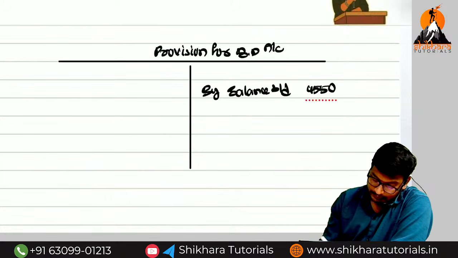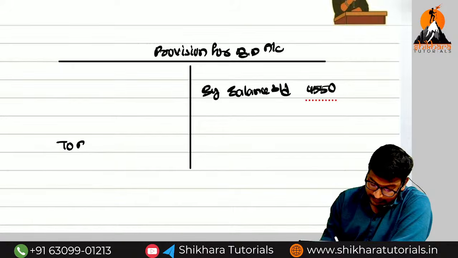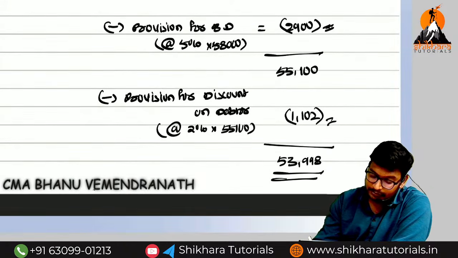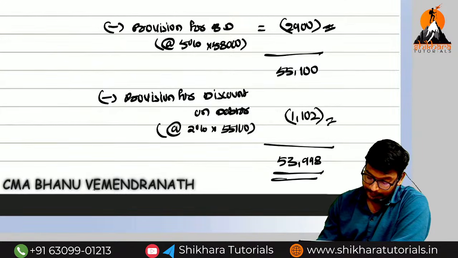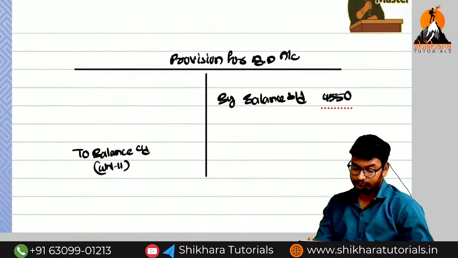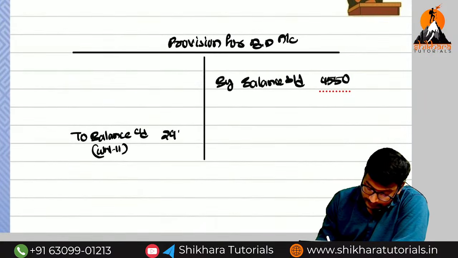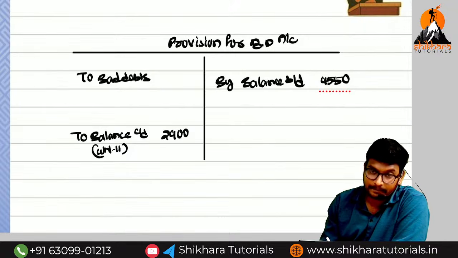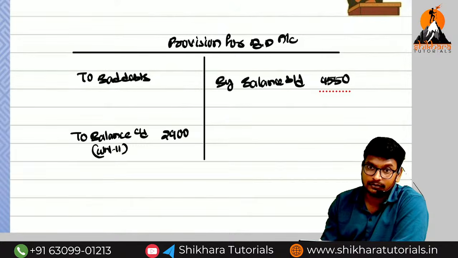Next we have to find out the closing balance. To balance carried down. The closing balance we have found out in working note number 2. How much amount have we found? 2,900. And to bad debts, to discount allowed. What is the amount of bad debts we have reduced? Bad debts 800.